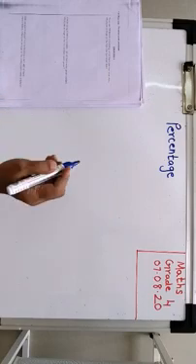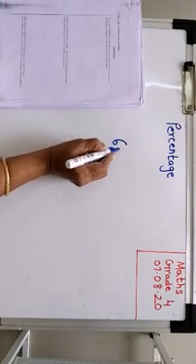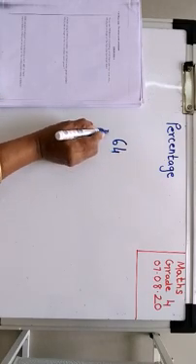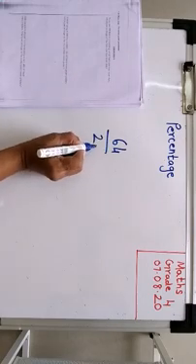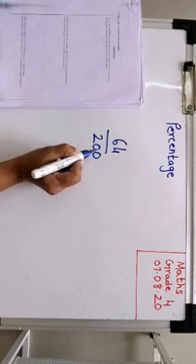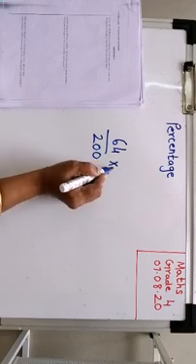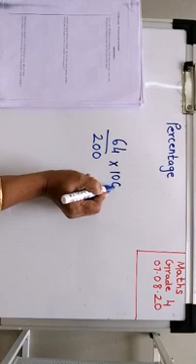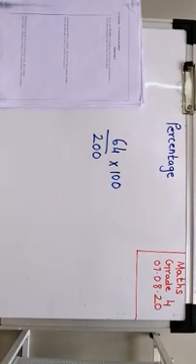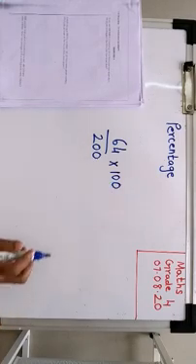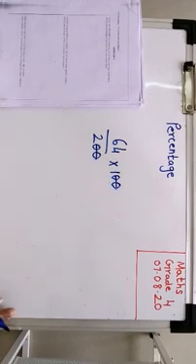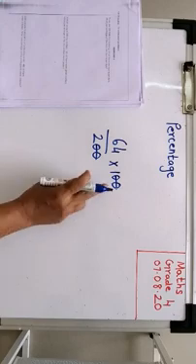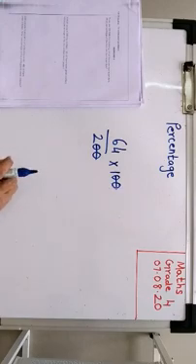So 64 of them. What are the total number of flats, children? 200. So it will be into 100, right? So these two zeros get cancelled, the numerator and the denominator, up and down.